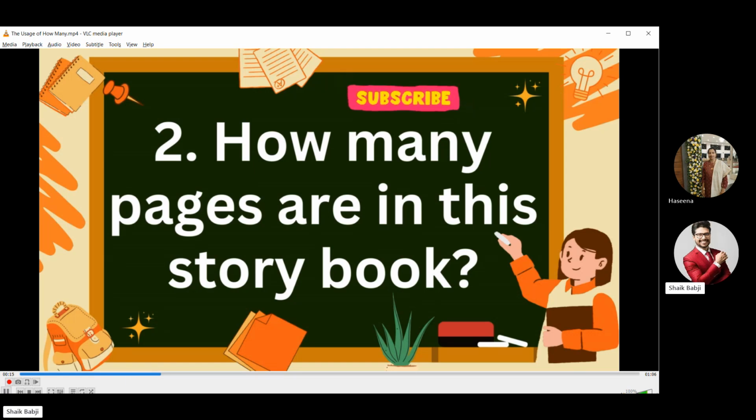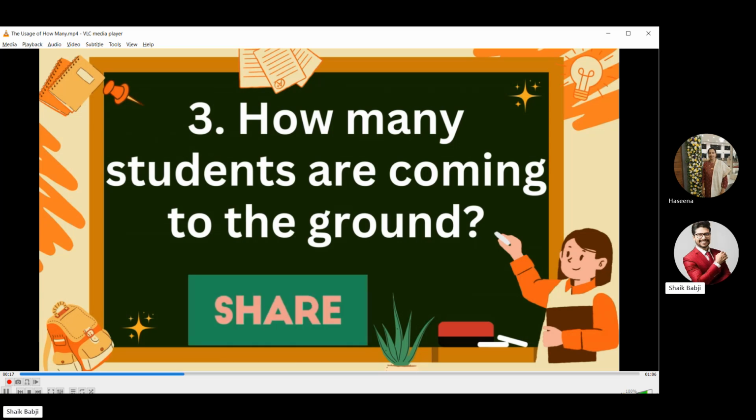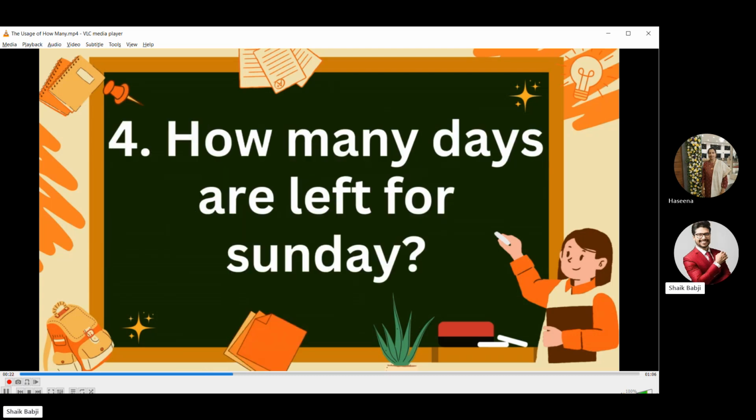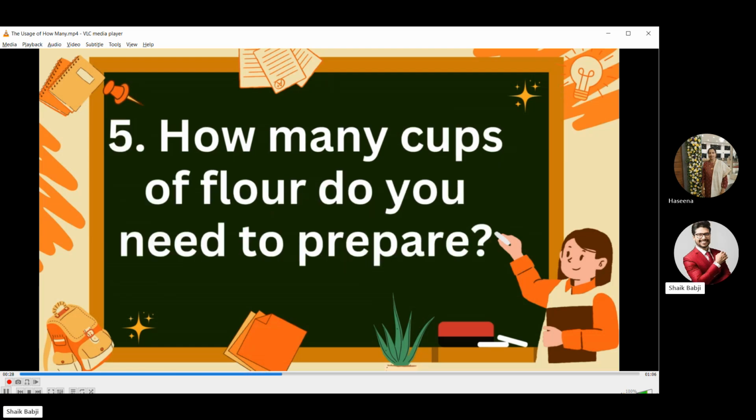The third sentence is, how many students are coming to the ground? I repeat, how many students are coming to the ground? The fourth one, how many days are left for Sunday? I repeat, how many days are left for Sunday?